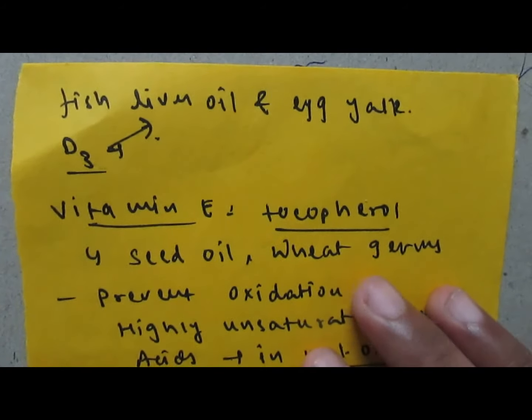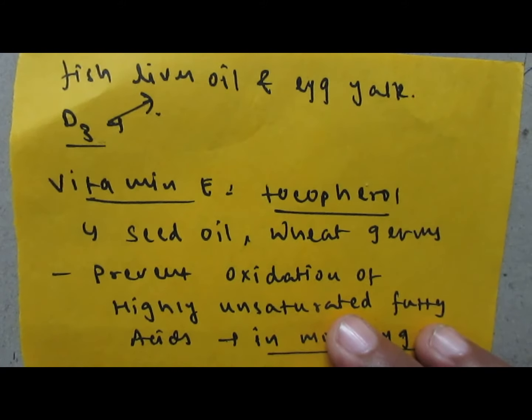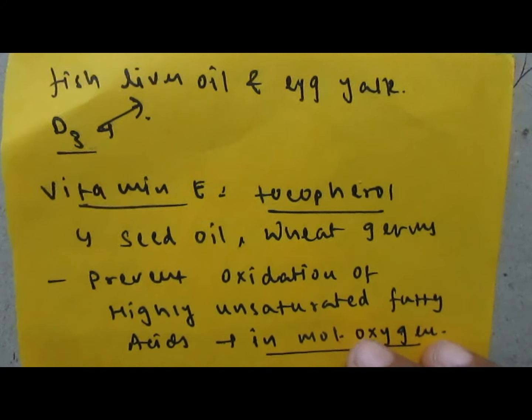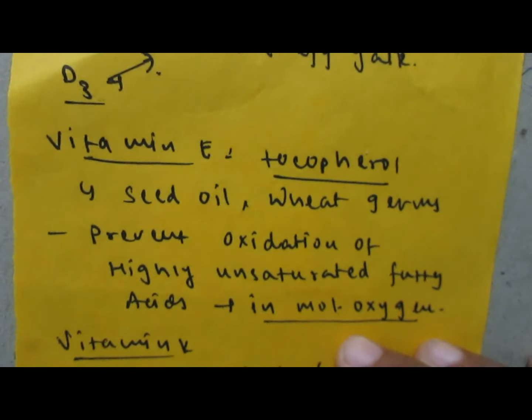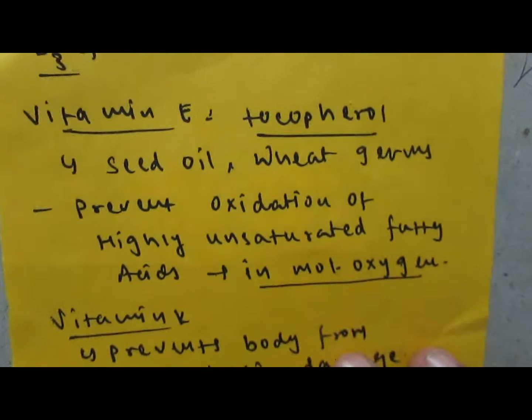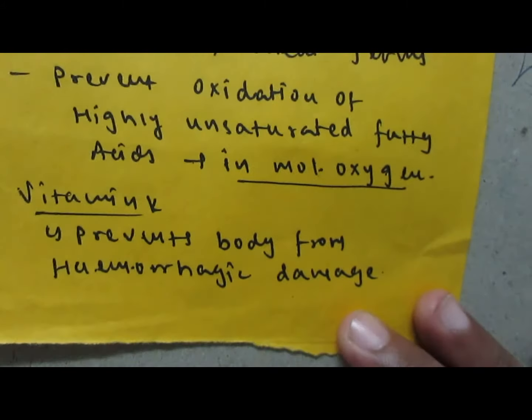Then vitamin E, that is also known as tocopherol. Seed oil, wheat as well as germs are rich sources of vitamin E, and it prevents oxidation of highly unsaturated fatty acids, especially in the presence of molecular oxygen. Vitamin K prevents the body from hemorrhagic damage.